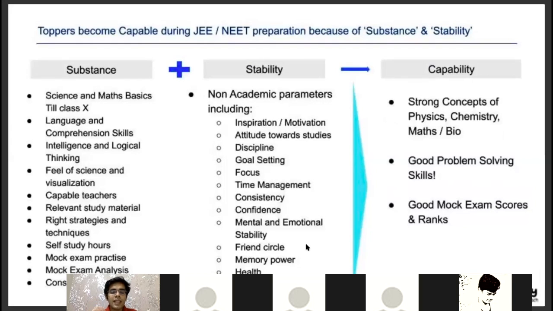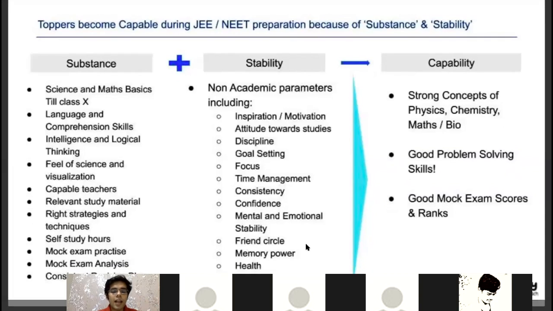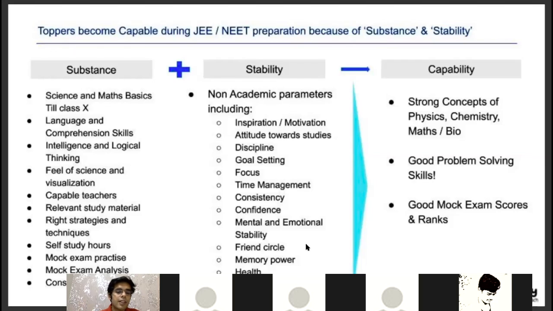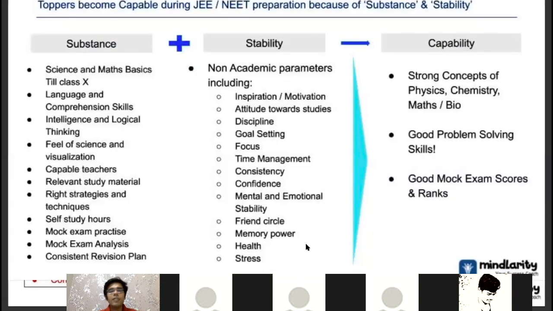Then comes the health and stress. So 6 to 7 hours of self study for 2 long years is only possible when your body supports you and your mind supports you. So if you're getting sick quite often, 2-3 weeks get wasted in the illness that you've got, it completely affects your JEE preparation, and it completely pushes you back in your preparation journey. So you should be healthy, you shouldn't get sick quite often. For that, you need to do something, either take medicine, increase your immunity, do some jogging, yoga, exercise, meditation regularly, at least 15 to 20 minutes.